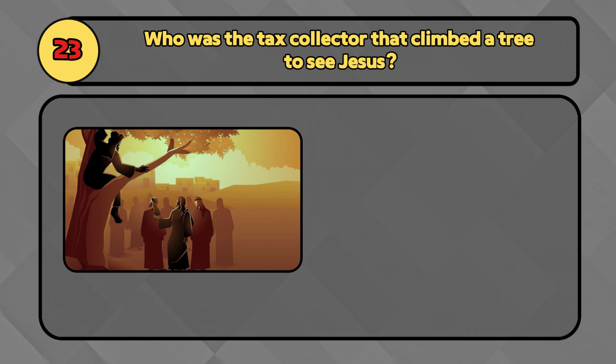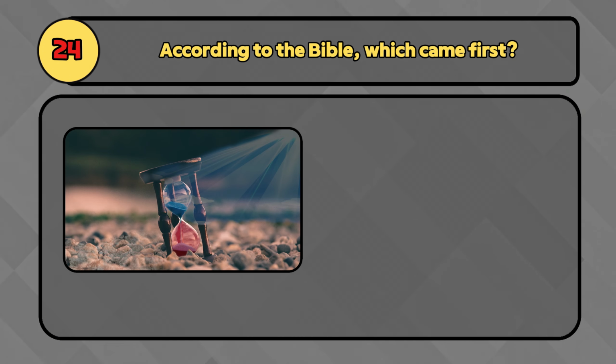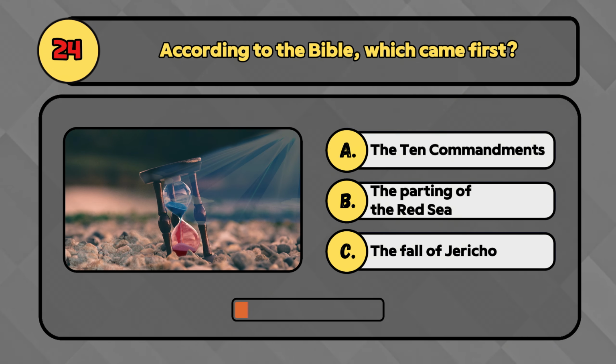Who was the tax collector that climbed a tree to see Jesus? The tax collector who climbed a tree to see Jesus was Zacchaeus. According to the Bible, which came first? The parting of the Red Sea came first.